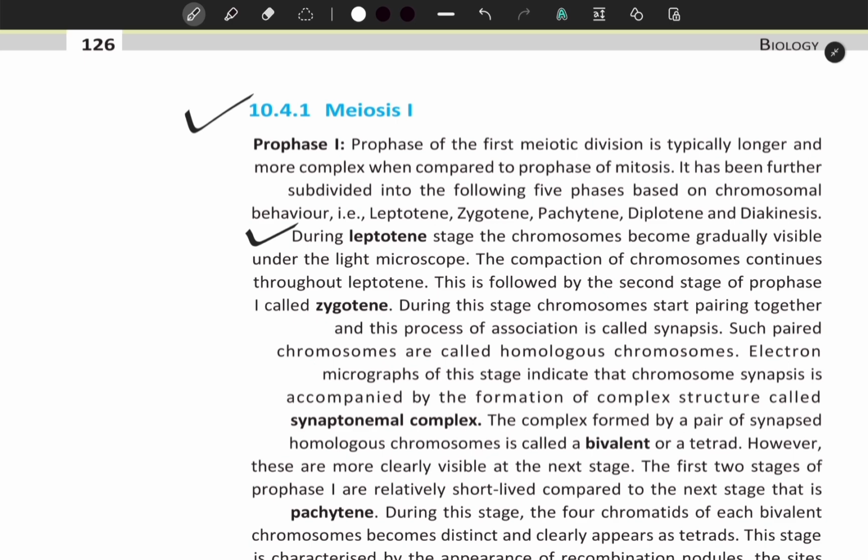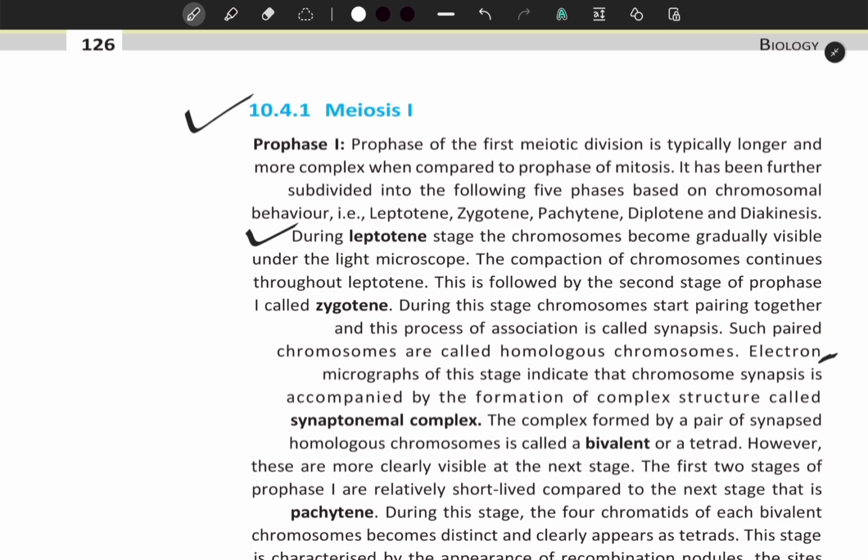This is followed by the second stage of prophase 1, called zygotene. During this stage, chromosomes start pairing together and this process of association is called synapsis. Such paired chromosomes are called homologous chromosomes. Electron micrographs of this stage indicate that chromosome synapsis is accompanied by the formation of a complex structure called the synaptonemal complex. The complex formed by a pair of synapsed homologous chromosomes is called a bivalent or a tetrad. However, these are more clearly visible at the next stage.